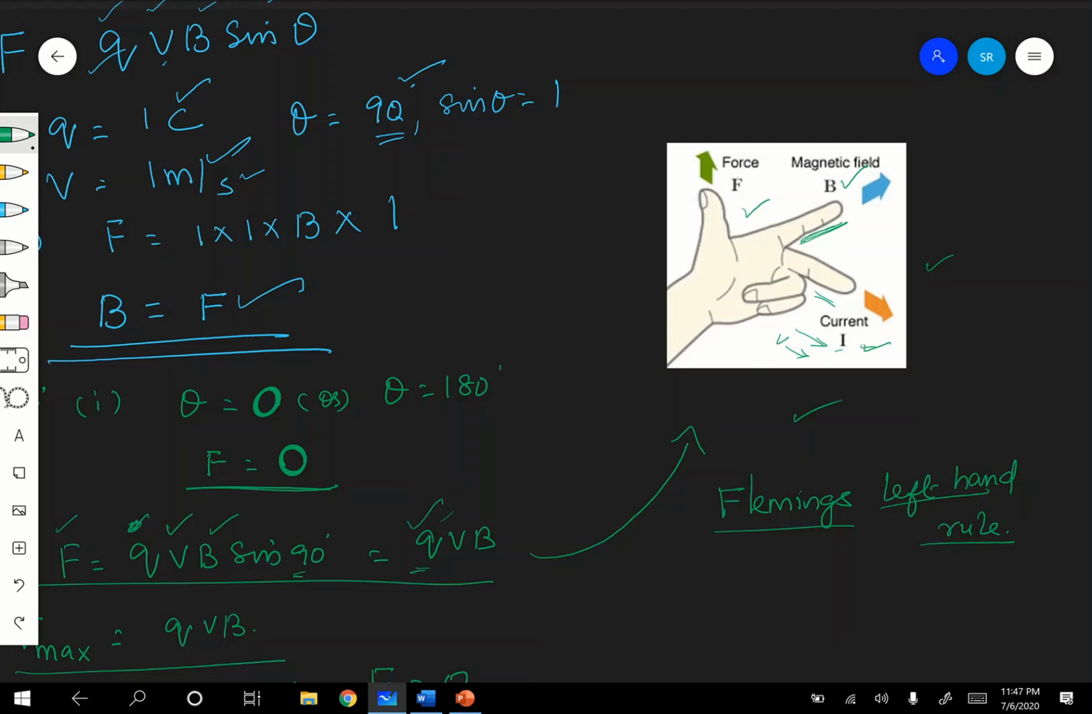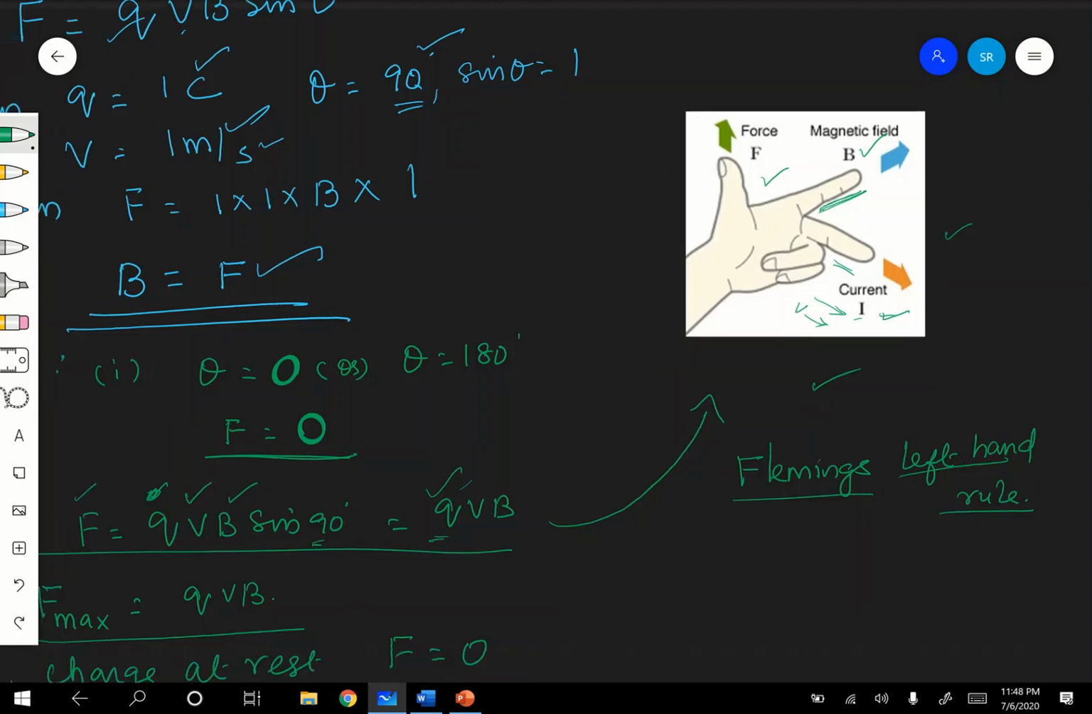Then the thumb shows the direction of force experienced by the charge in the magnetic field. Okay, so it is Fleming's left-hand rule. Fleming's left-hand rule once again states that if you stretch the first two fingers and the thumb of your left hand mutually perpendicular to each other such that the first finger or the index finger shows the direction of the magnetic field, the middle finger shows the direction of motion of the positive charge, then the thumb shows the direction of the force experienced by the charge in the magnetic field. Okay, hope you are following.